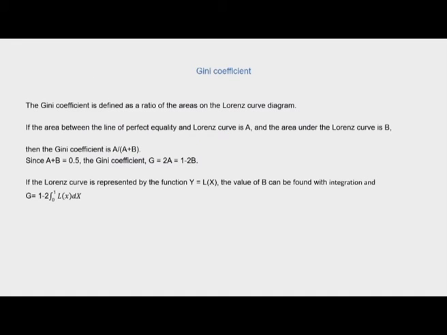So it is defined as the ratio of the areas on the Lorenz curve. If the area between the line of perfect equality and the Lorenz curve is A and the area under the Lorenz curve is B, then the Gini coefficient is given by the ratio A by A plus B. Since A plus B is equal to 0.5, the Gini coefficient G is equal to 2A, that is equal to 1 minus 2B.